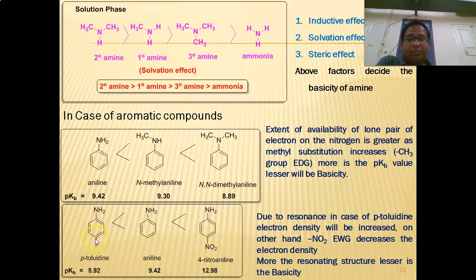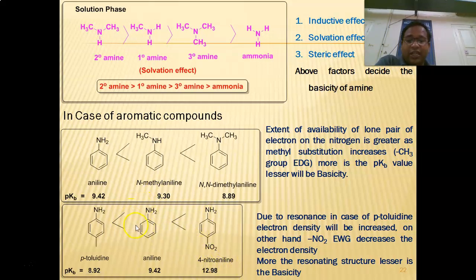So we know that the methyl group is an electron donating group, whereas the nitro group is an electron withdrawing group. In the nitro compound, the non-bonding pair of electrons on the nitrogen is involved in the resonance. Due to the electron withdrawing capacity of the NO2 group, it withdraws electrons from the ring system. So the extent of donation of the lone pair on the nitrogen is in turn reduced. Therefore, the pKa value will be 12.98.